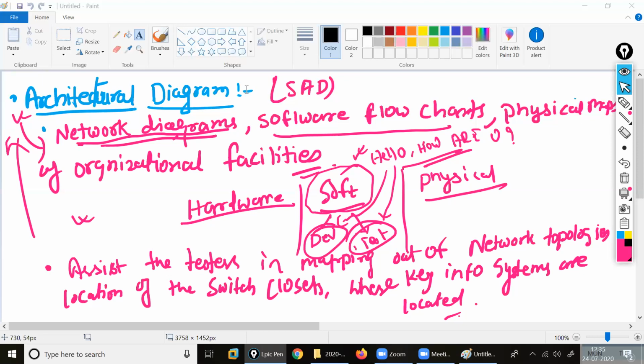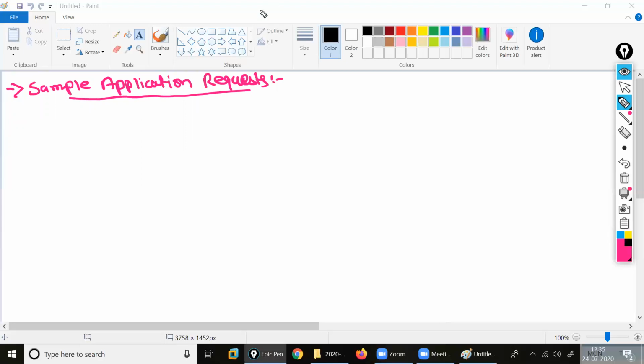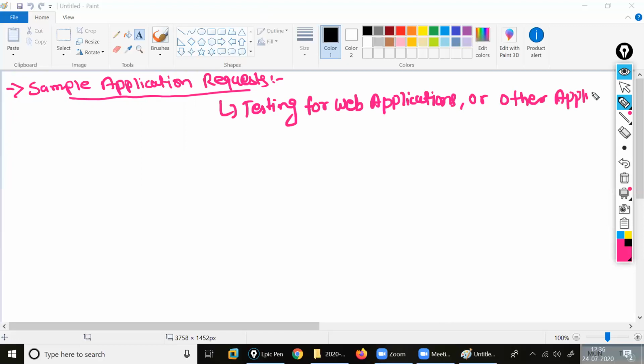my sample application requests. Write the point: generally used for testing web applications or other applications developed by the organization.